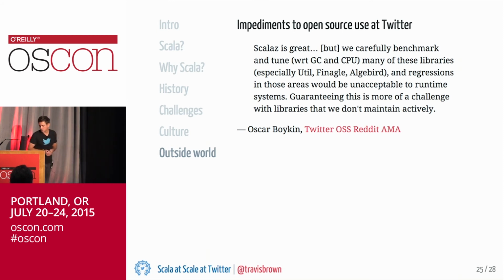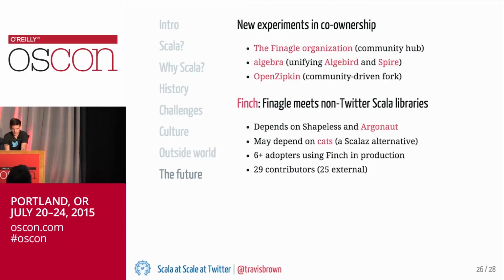And so in general, we don't have many open source runtime dependencies from the Scala ecosystem. There are some efforts underway to change this a little bit. Spire is a library for numerical computing in Scala that's very similar to Algebird also, and we're working with the Spire maintainers to attempt, as an experiment, possibly something that would happen down the line, to abstract out parts of Algebird and Spire into a library called Algebra that both of those would then depend on.